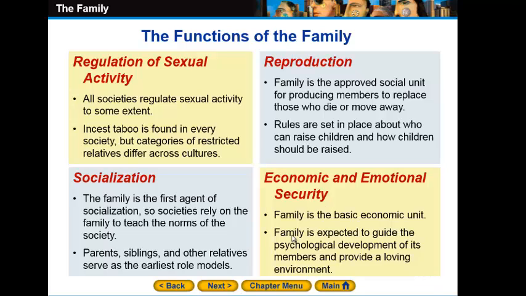The family is expected to guide the psychological development of its members and provide a loving environment. So for the functions of the family, it's the regulation of sexual activity, reproduction, socialization, the economic and the emotional security of its members. And I can tell you now that our lesson is over.